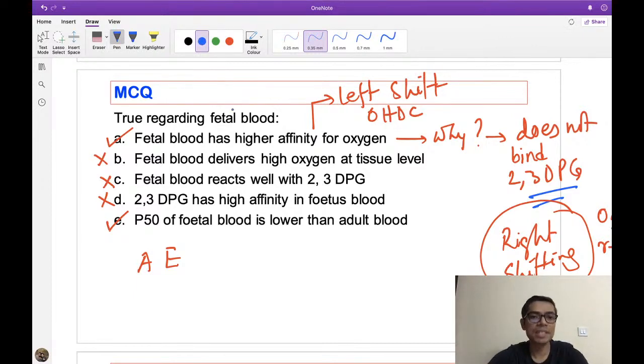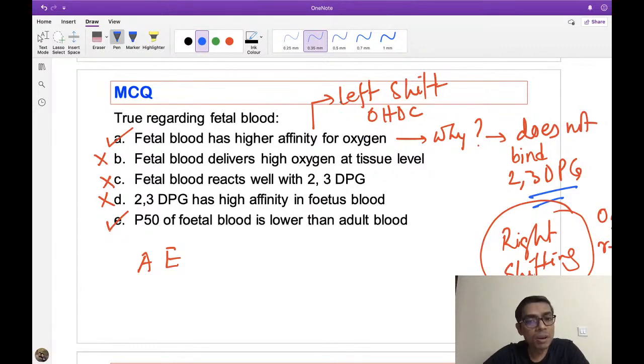Now because of the left shift, what is happening? The oxygen affinity is very high. What is the advantage of that oxygen affinity? If the oxygen affinity is high, then it will easily take the oxygen from the maternal blood. The fetal hemoglobin has to take oxygen from the maternal blood, that's why oxygen affinity is high. This is helpful because it has to suck the oxygen from maternal blood, right?